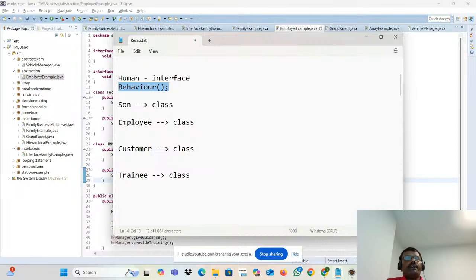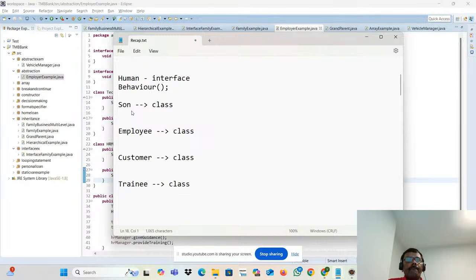This behavior method, when he goes to his family, his behavior will be more affectionate, caring, such kind of stuff. What about the behavior in the office? He will follow the policy of the organization.